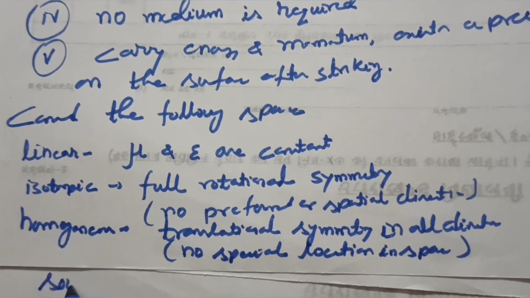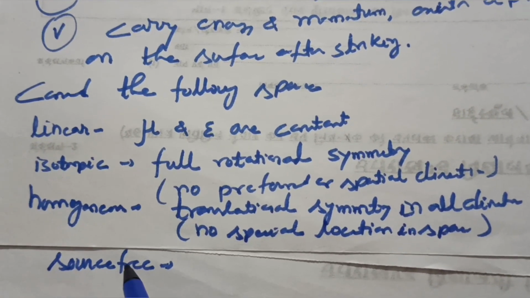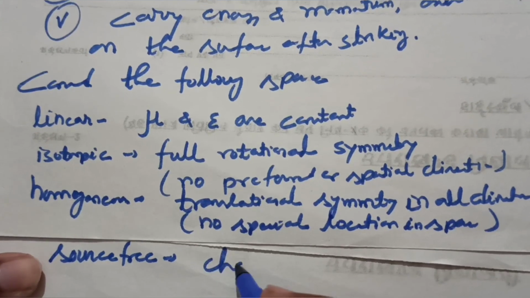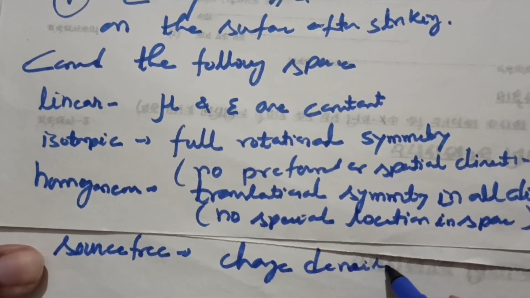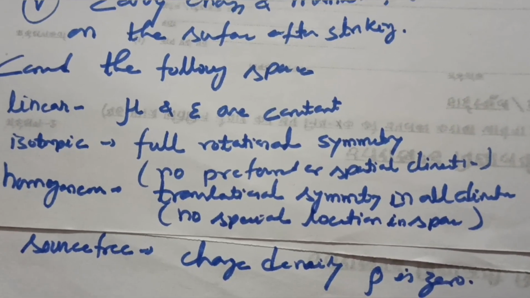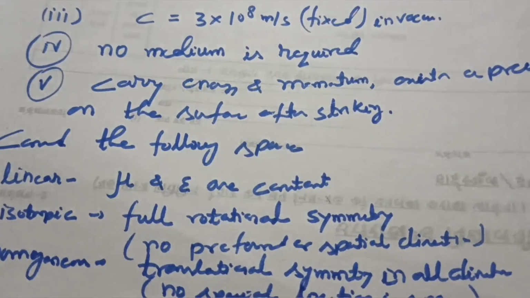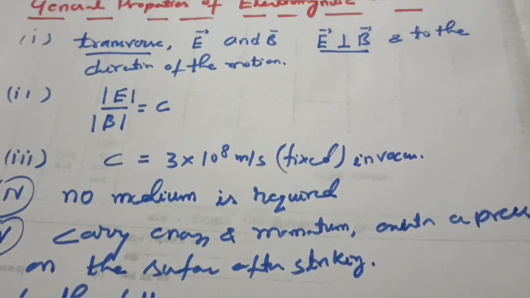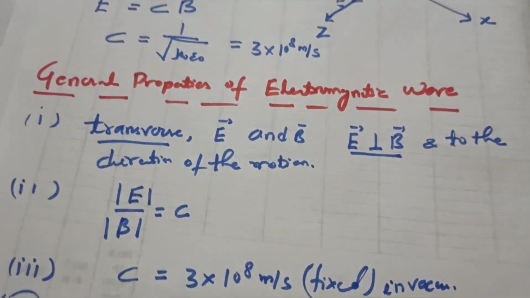Another one is source free. What is meant by source free? For source free, the charge density, charge per unit volume, rho, is 0. This is the meaning of source free. This is the proper information about the various spaces I have given you, while we discuss the propagation of electromagnetic waves in certain media.